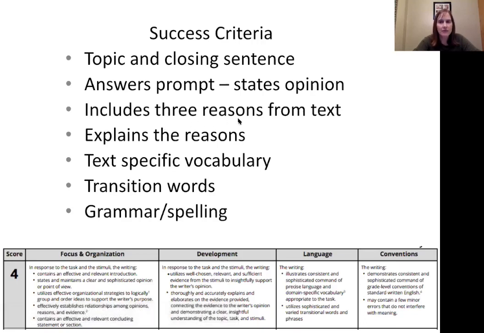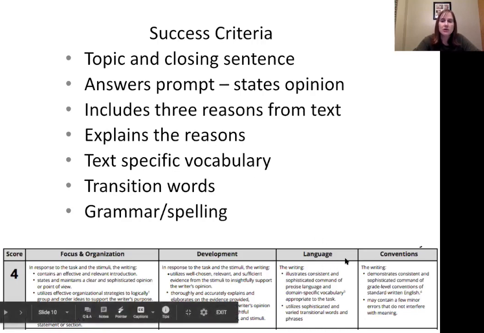That's going to be our evidence because it's got to come from the text. But then we need to explain the reasons. The text doesn't do that. We have to do that. We have to explain why the reason that the text gave backs up our opinion.